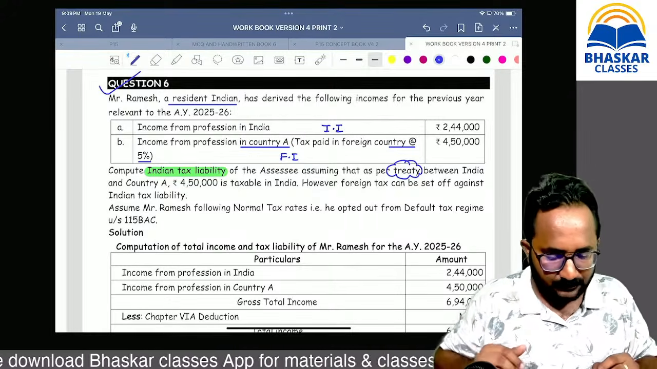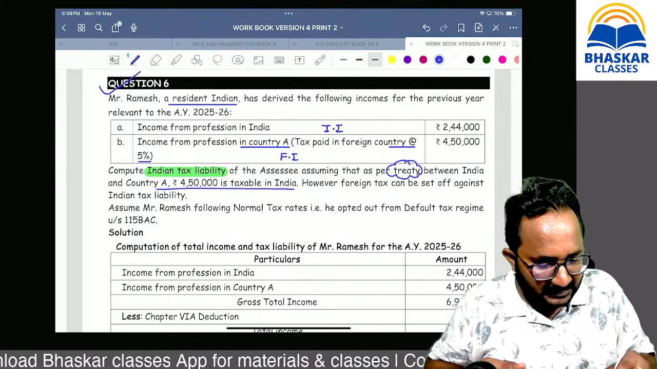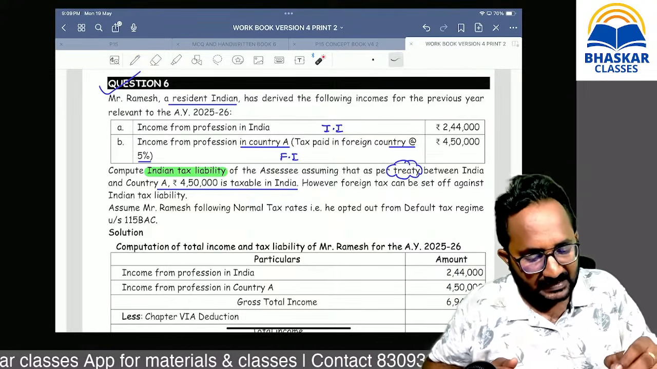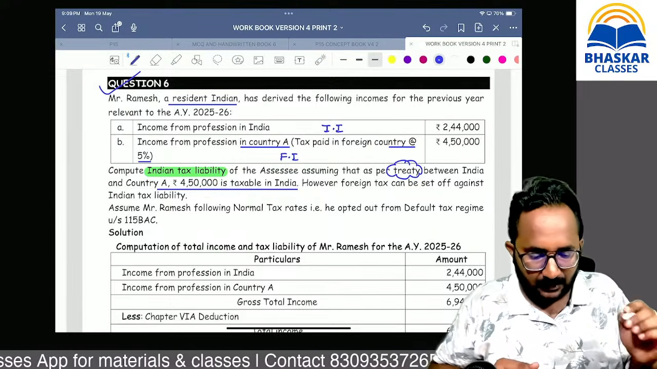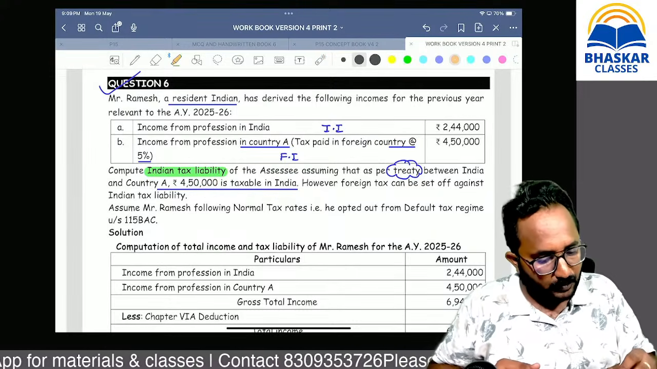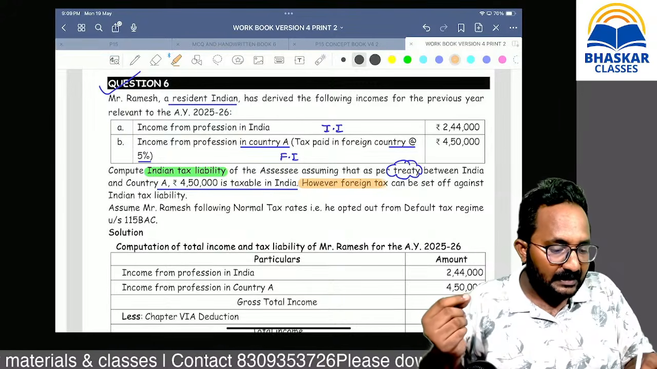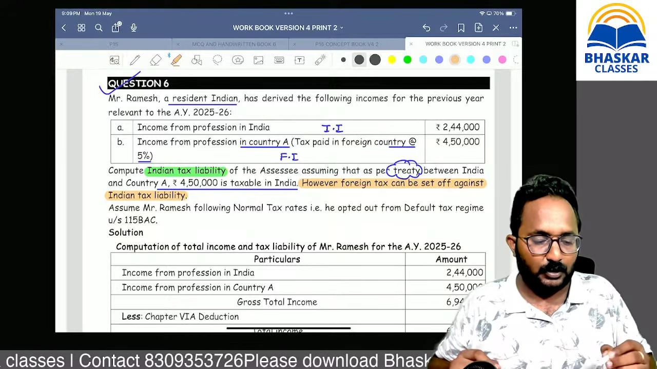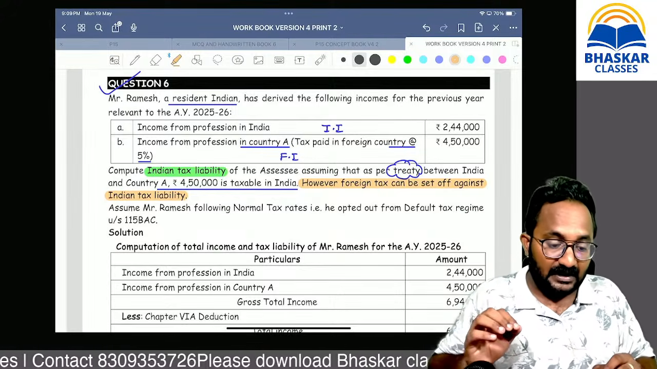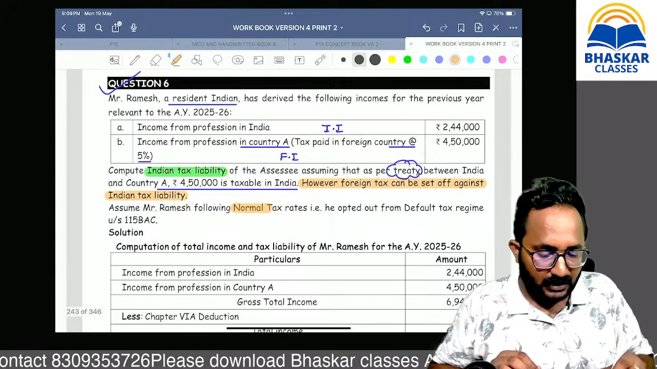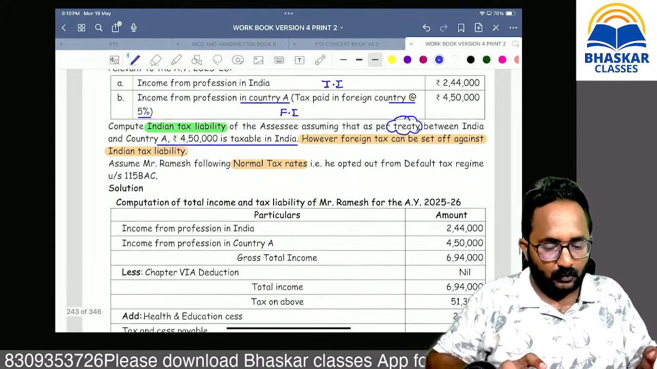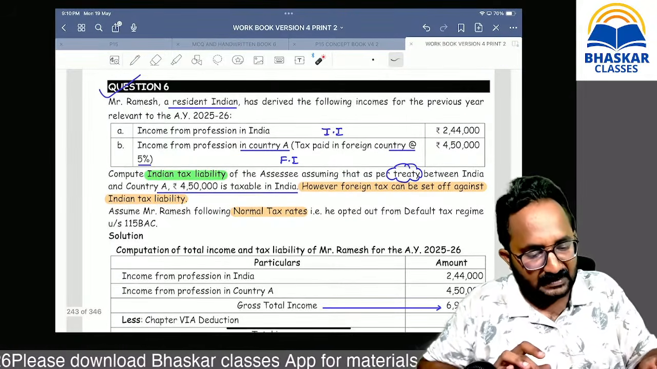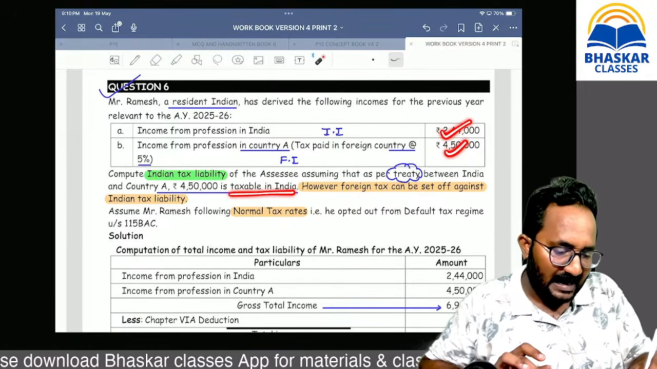There is a DTAA, so 4,50,000 is taxable in India. That means 4,50,000 is taxed in the foreign country as well as in India. This is the important point: however, foreign tax can be set off against the Indian tax liability. So we follow the normal tax rates for the Indian tax liability. Now what is the gross total income? Please calculate. This amount is taxed in India, and this is also taxed in India as per the agreement.